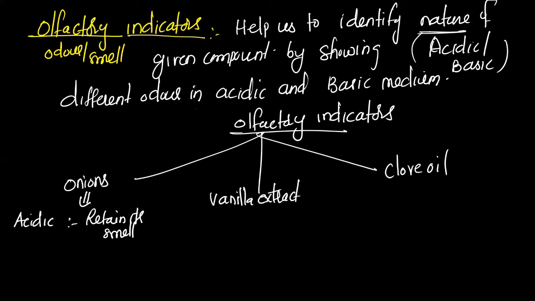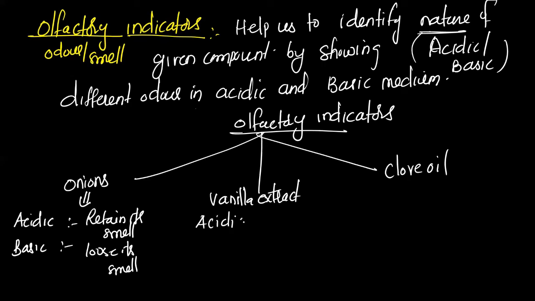Then make baking soda juice, just mix baking soda powder with water, or simply add the baking soda. Wherever you add the baking soda, that area will lose its smell. So in basic medium, if we add a basic compound, the onion will lose its smell. But in acidic medium, it will retain its smell. Same thing for all the 3. Very easy to remember here.